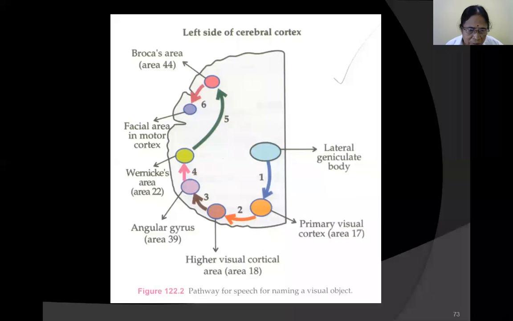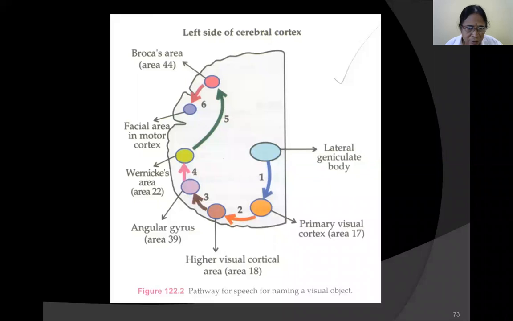The angular gyrus is very important because the visual signals are analyzed here. Whatever you read, the visual signals are analyzed in the angular gyrus. Suppose the angular gyrus is destroyed; then the visual signals will not be analyzed. The angular gyrus is not necessary if somebody asks you a question and you want to reply. But if you want to read a book, these visual signals are required. You read a book, do some writing or something like that.